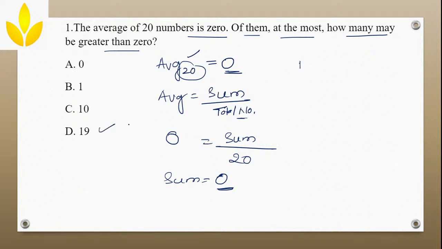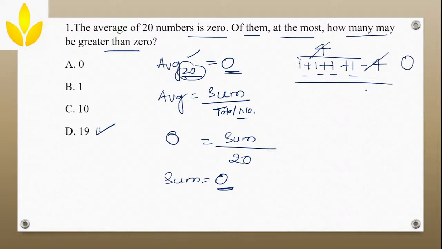Now you must be wondering how. Out of 20 numbers, 19 numbers should be greater than 0. For example, out of 5 numbers, I take 1 plus 1 plus 1 plus 1, that is 4 numbers greater than 0. One number I will take as minus 4, which is less than 0. Now 1 plus 1 plus 1 plus 1 will become 4, and I can cancel these two, and then my answer becomes 0.